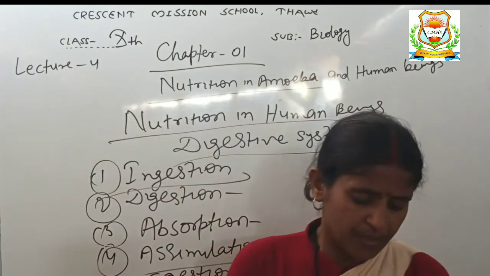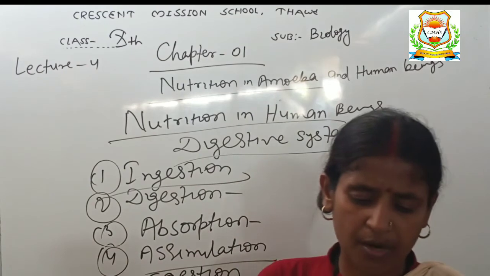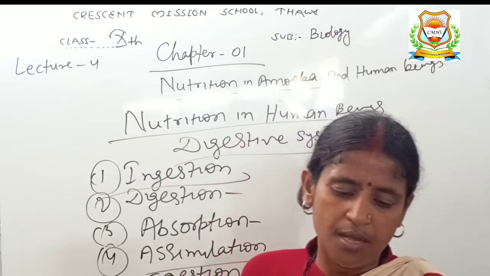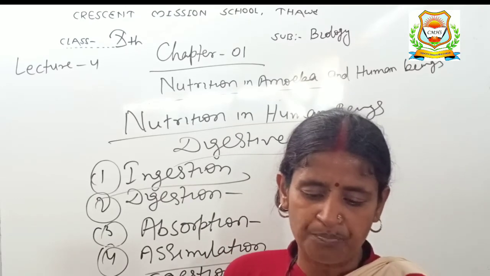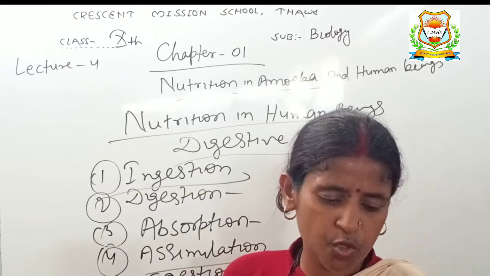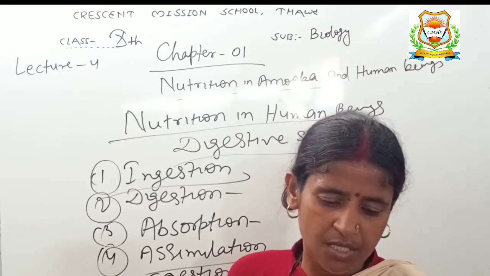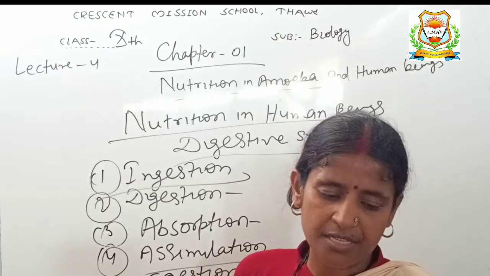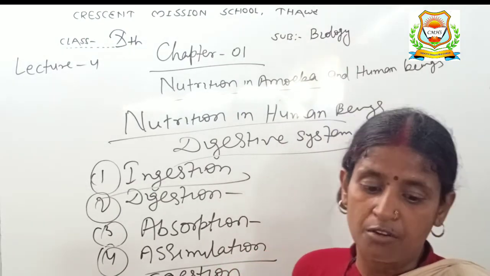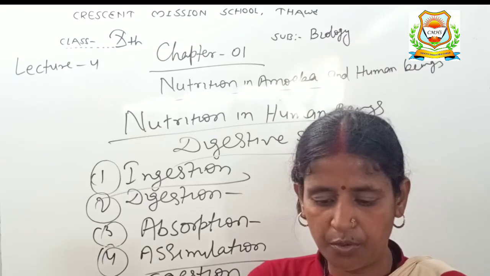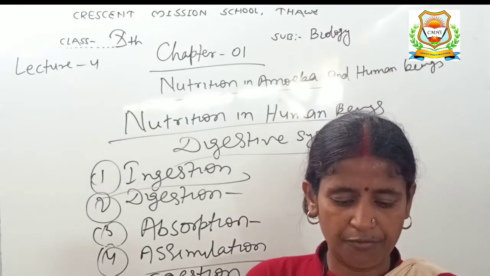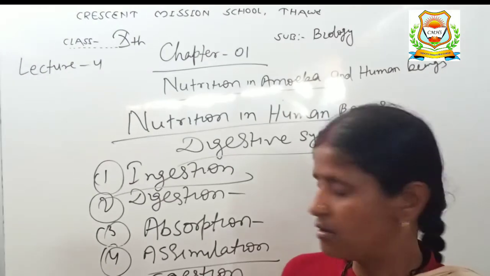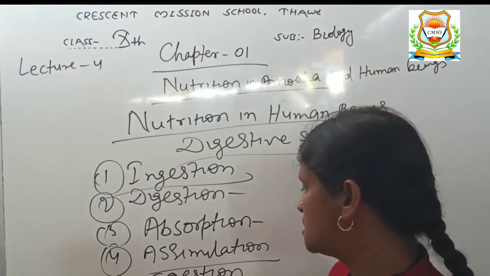A part of the food which we eat cannot be digested by our body. This undigested food cannot be absorbed in the small intestine. So the undigested food passes from the small intestine into a wider tube called large intestine. Large intestine is quite a wide tube. The wall of the large intestine absorbs most of the water from the undigested food. Due to this, the undigested food becomes solid, and when we go out, it is removed. So the next stage is egestion.